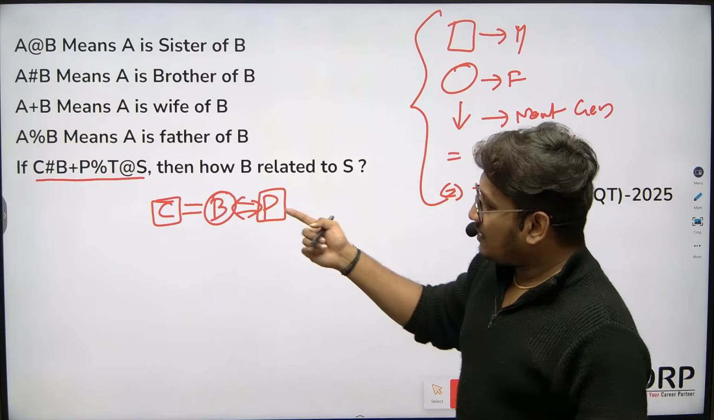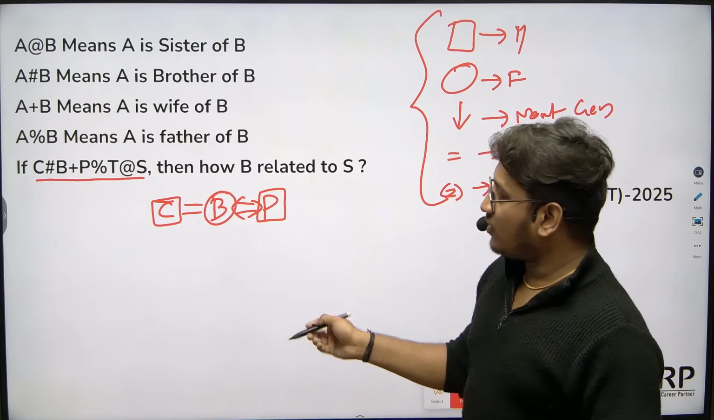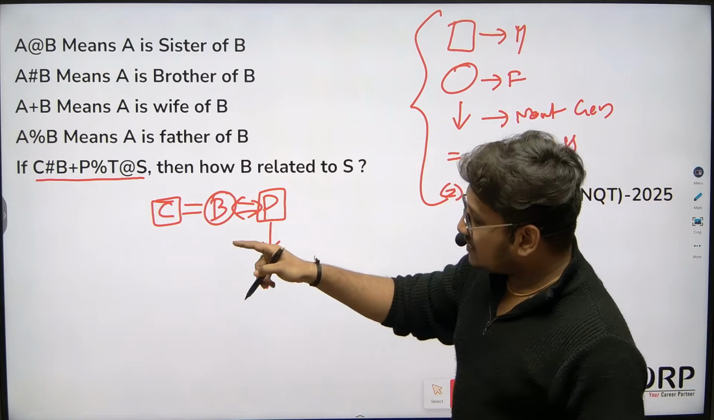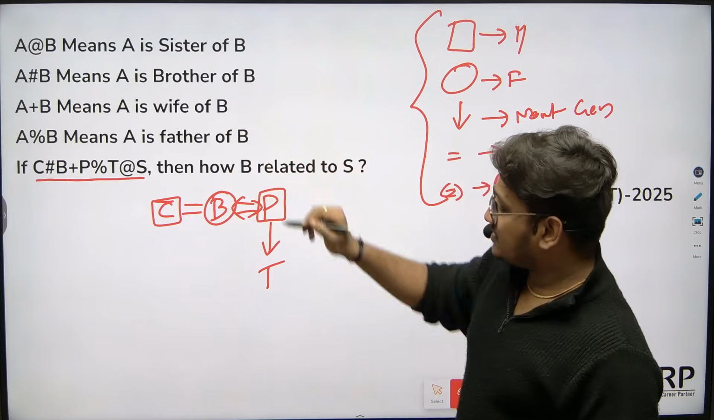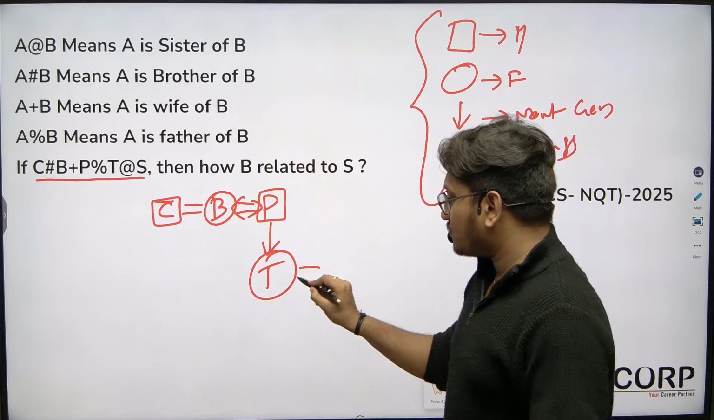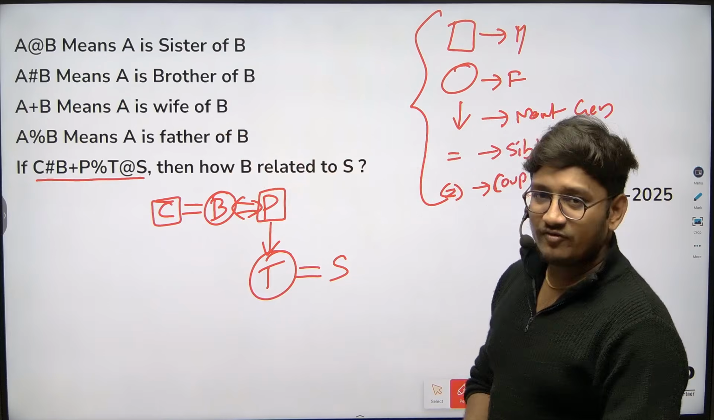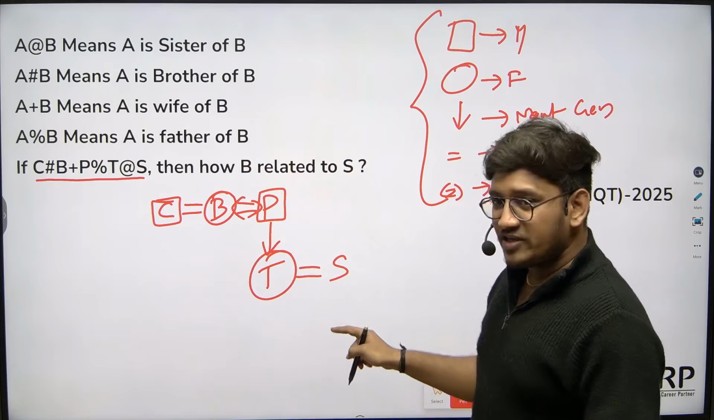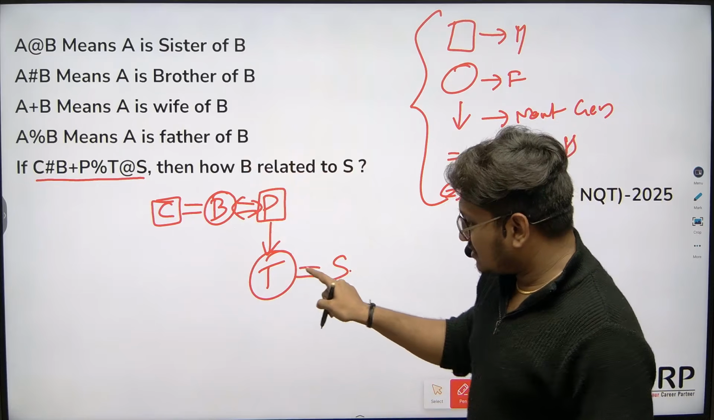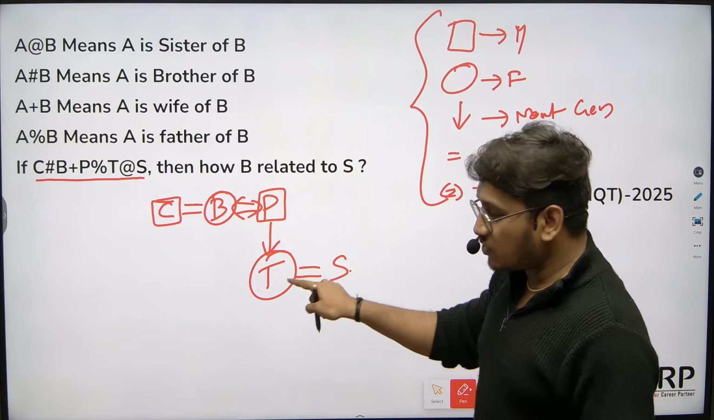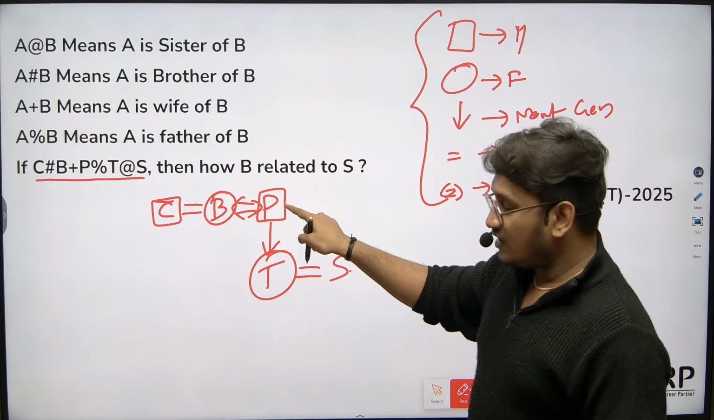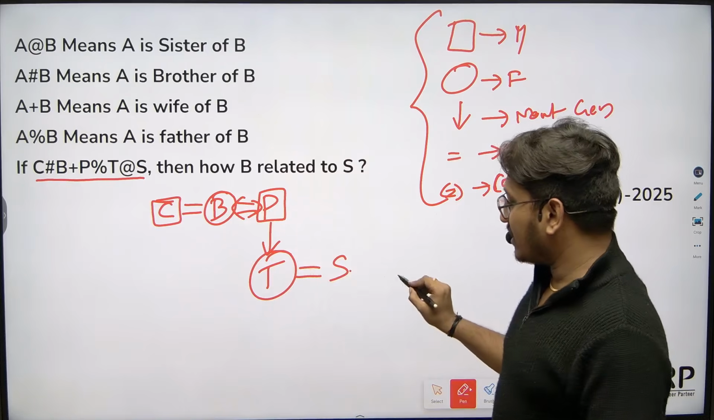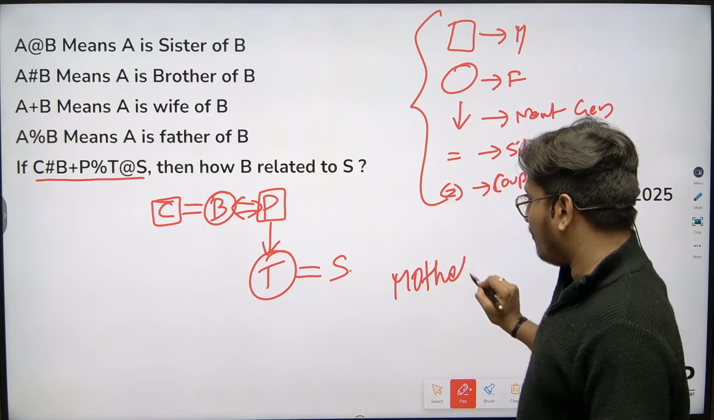Next, P percentage T. Percentage indicates father. P is father of T. Next, T at the rate S. At the rate indicates sister, meaning T is sister of S. Now, how is B related to S? T is sister of S, meaning these two are siblings and their father is P. Father's wife is obviously mother. So I can say that B is mother of S.